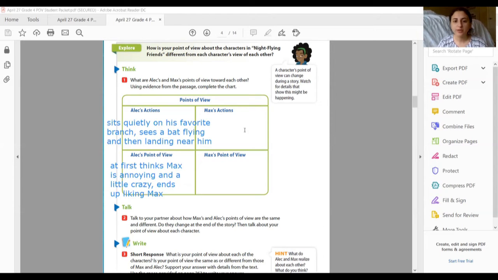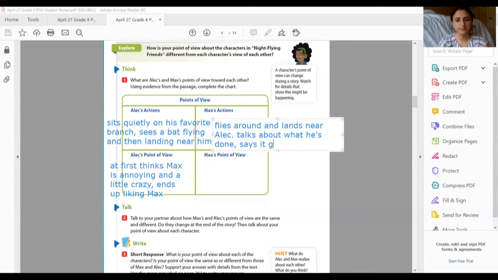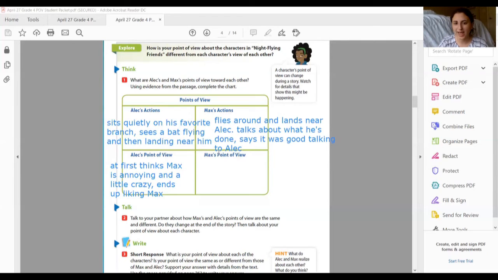Okay. So for Max, I see he's flying around and he lands near Alec. He talks about what he's done and he says it was good talking to Alec. So what do we think Max's perspective was? What was his point of view on what happened? And how is that different from Alex's perspective? So Max's point of view, he seems to like Alec, right? He never thought that Alec was annoying or crazy, right? He likes him right off the bat. So let's move on to our talk.